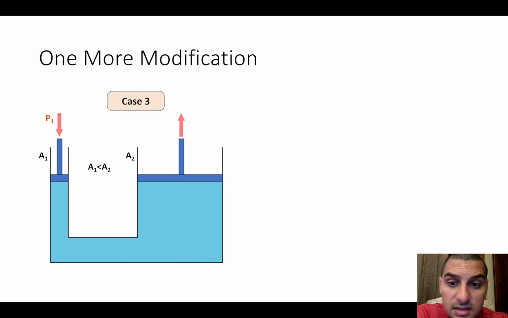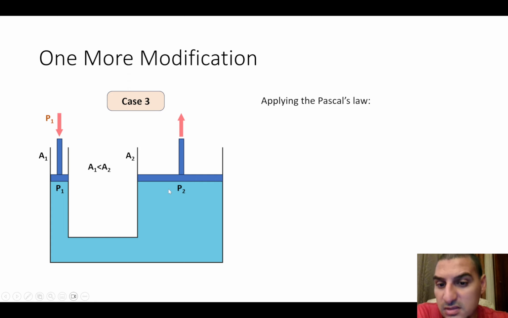Now we can apply the same concept, that P1 is equal to P2, because Pascal's law states that. And since P1 equals P2, we know that pressure is force over area. So force 1, which is the force on this piston, over area 1, is equal to the force on this piston over area 2, which is the area of the second piston.